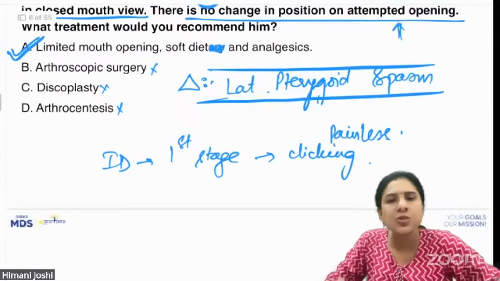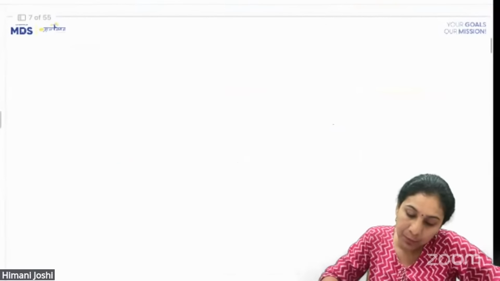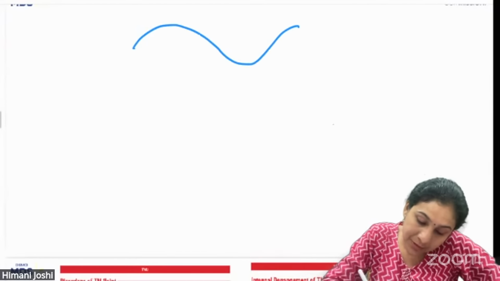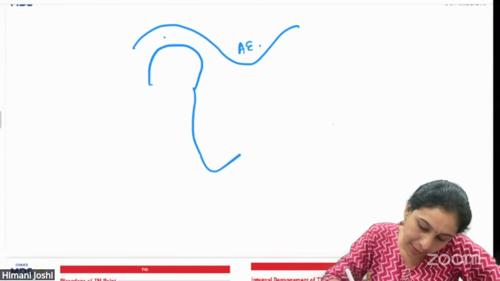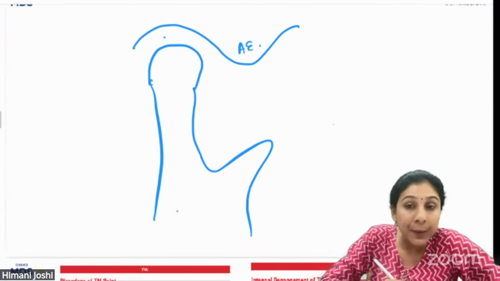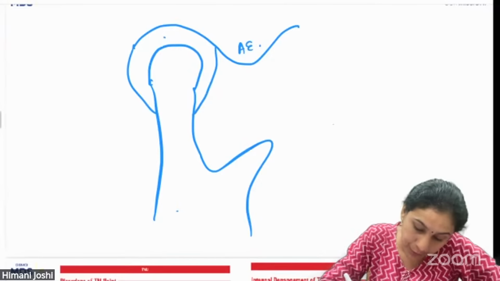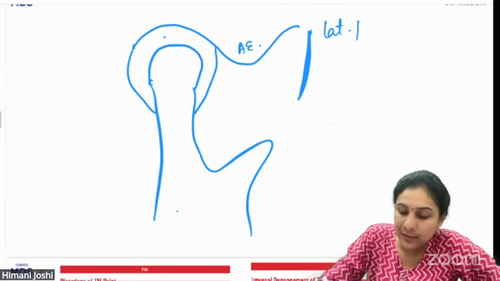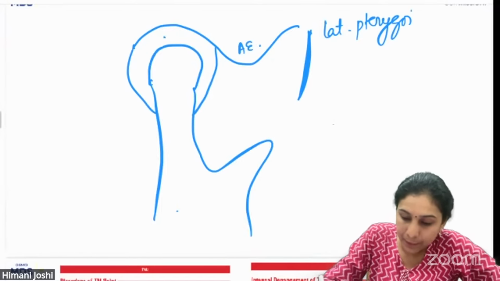So all you need is just to give the joint, give the muscle some rest. If I have to draw it, this is the glenoid fossa, this is the articular eminence, this is the mandibular condyle, this is the joint capsule, and somewhere here is the lateral pterygoid plate.